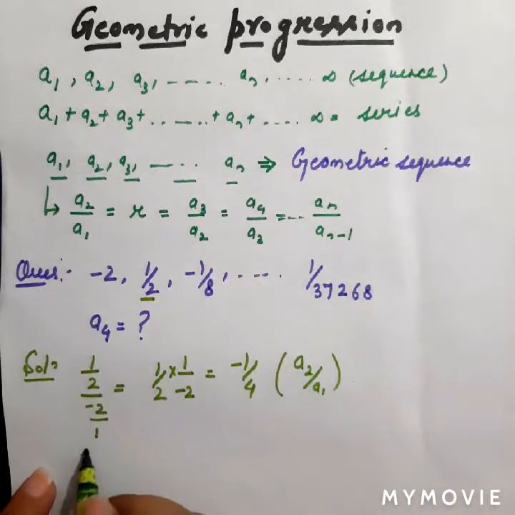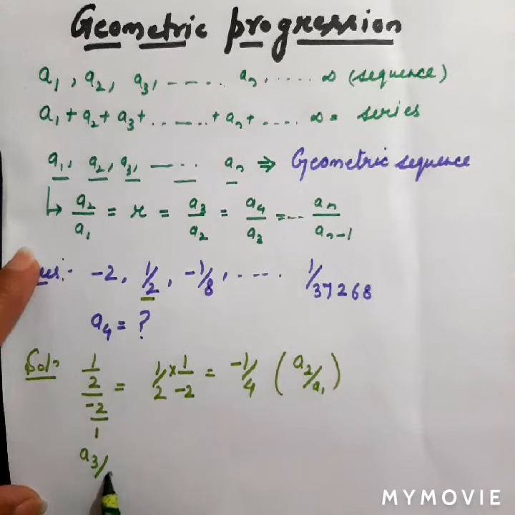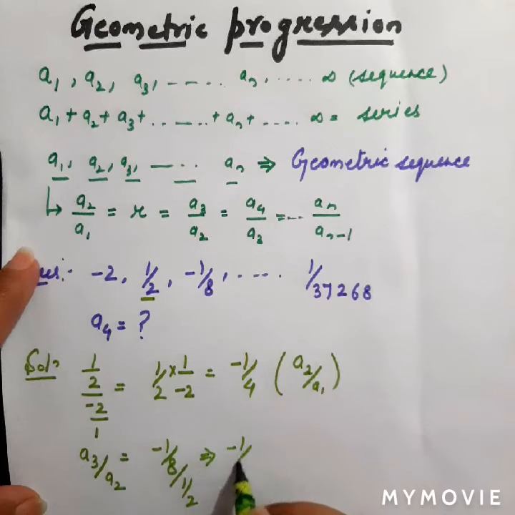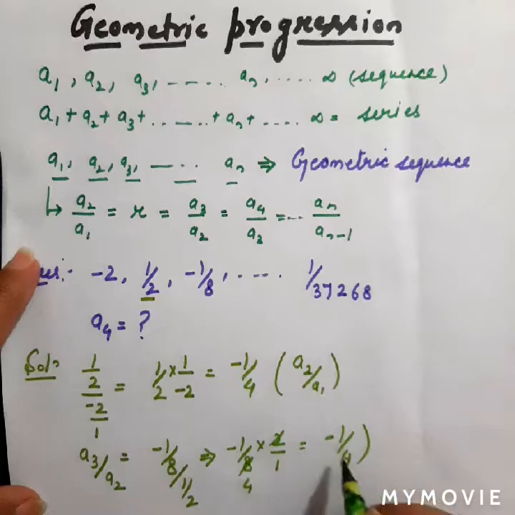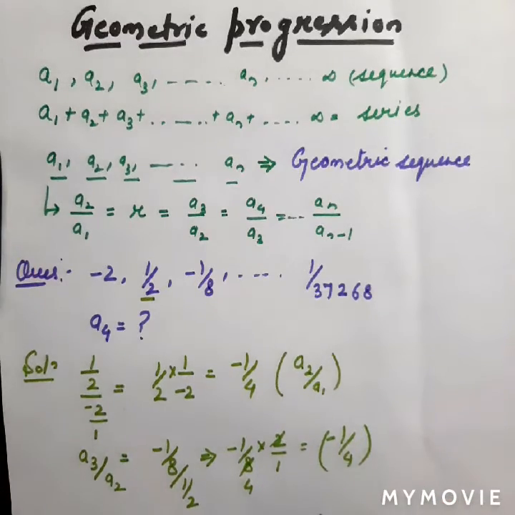Now I will take a3 divided by a2, which is -1 upon 8 divided by 1 upon 2, which is equal to -1 upon 8 multiplied by, this will be inverted, 2 upon 1, 2 4s are 8. So yes, this is equal to -1 by 4. So yes, this progression has a common ratio r, so this will be called a geometric progression.